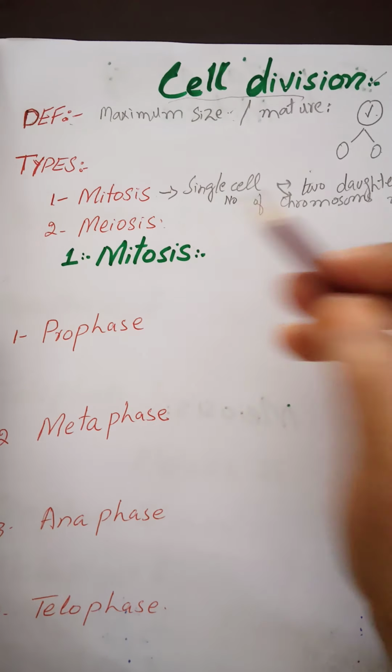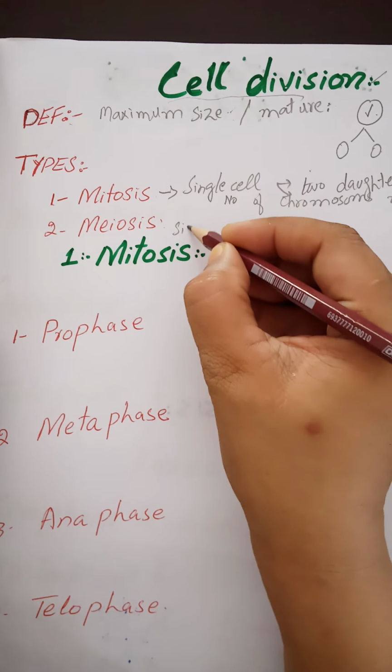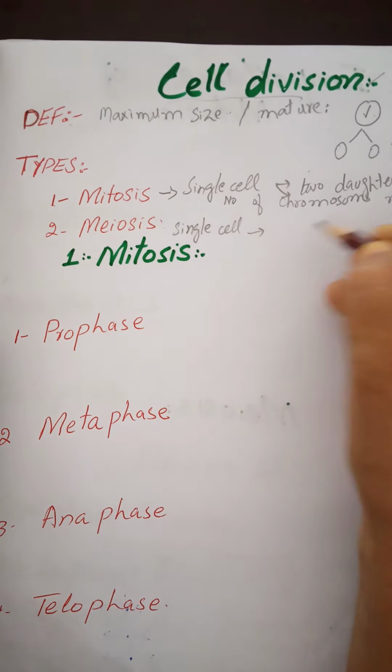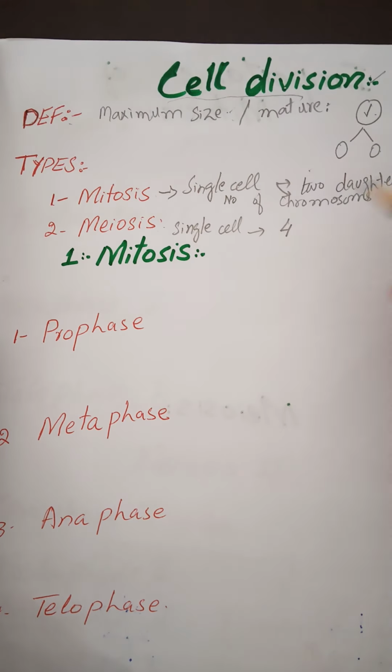While in meiosis, a single cell will divide into 4 daughter cells. How many daughter cells? 4 daughter cells. And the number of chromosomes becomes half in meiosis. Okay. So, what is the difference between mitosis and meiosis?